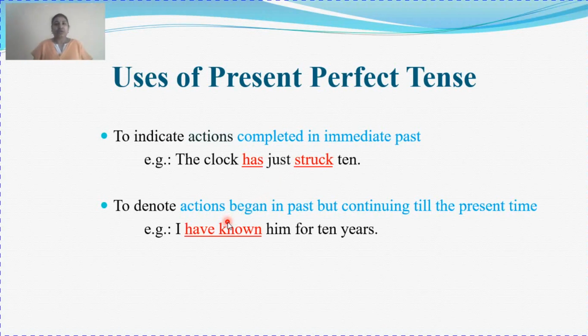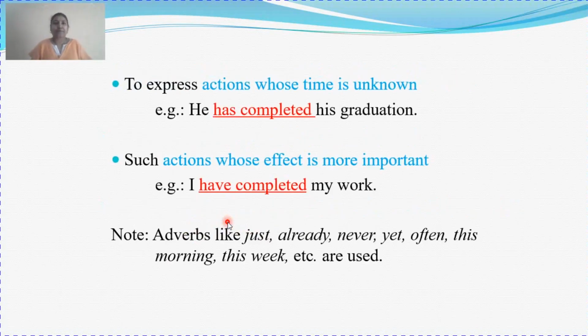Next is to denote actions that began in the past but continue till the present time. Those actions started in the past, whose time is not mentioned. Here in present perfect, the time when the action began is not mentioned. Clear? And it continues till the present time. Like, I have known him for 10 years. For 10 years I have been knowing him, and now also I know him. Such actions are also referred to using present perfect tense.